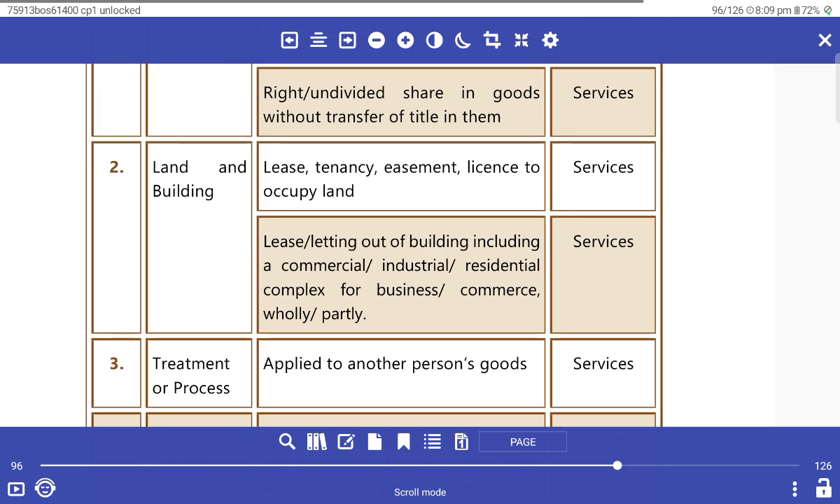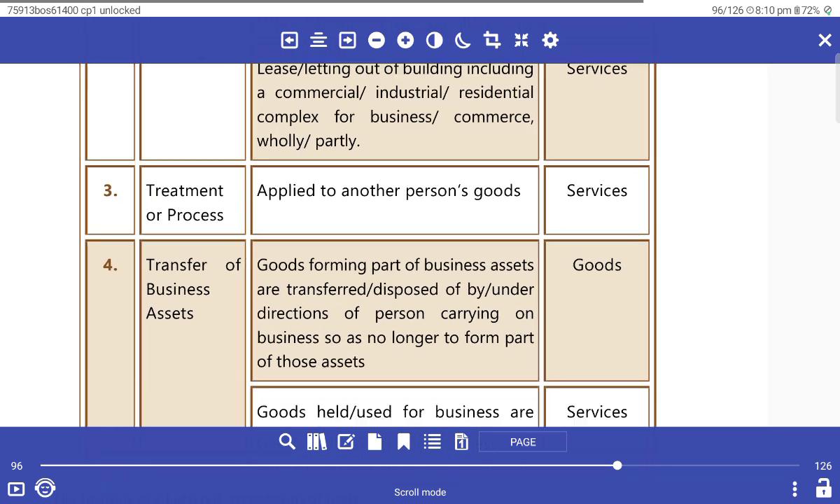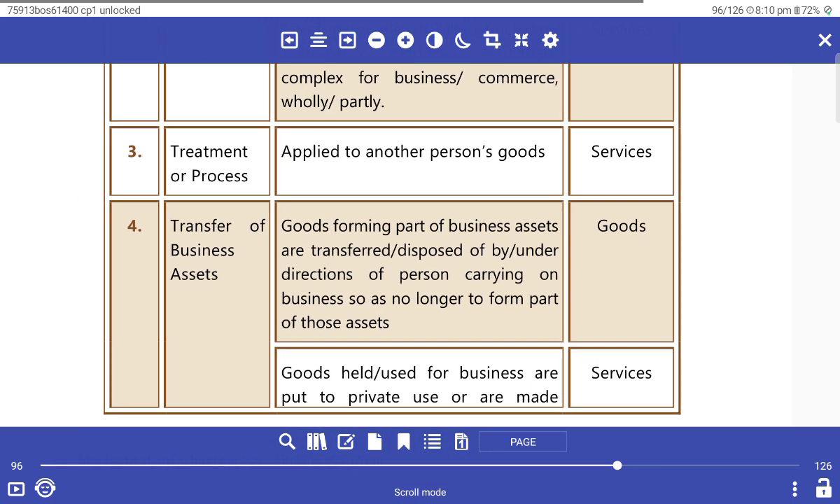Land and building: lease, tenancy, easement, license, or letting out of a building, including commercial, industrial or residential complex for business or commerce, wholly or partly, is a service. The treatment or process applied to another person's goods is a service.